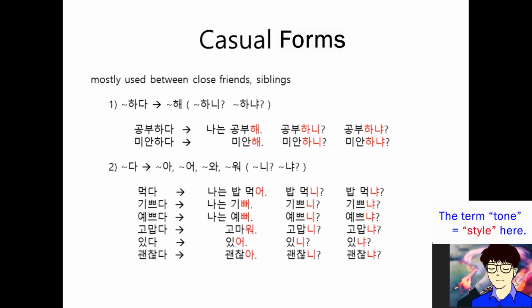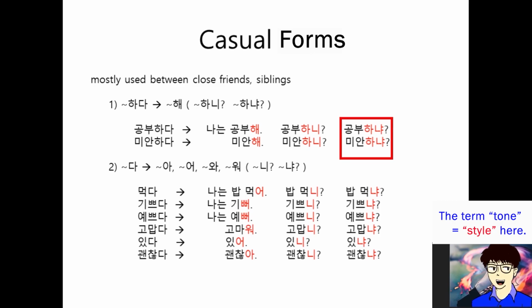And when you try to make a question, in that case, 블라블라하니, right? So, 공부하니? You have to imitate my tone as well. 공부하니? Good. And 미안하니? Great. Of course, you can say 공부해? 미안해? Like that. Okay? Good.